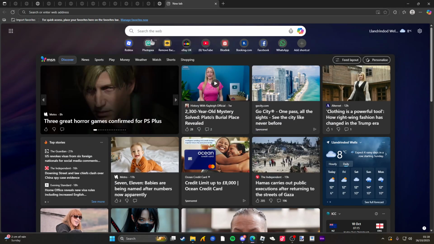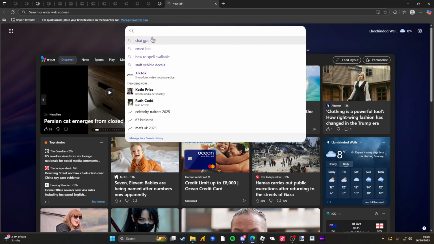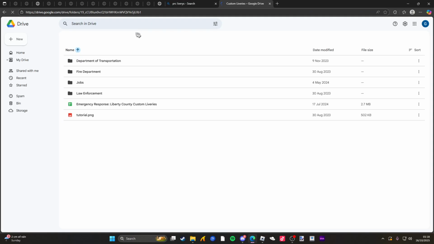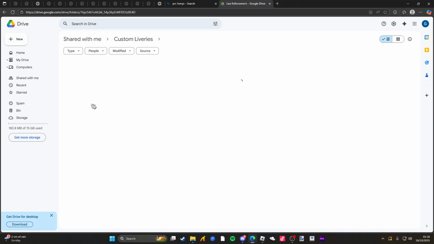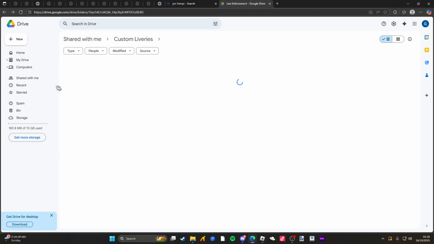Showing you how to make liveries on the ERLC. So first of all, you're going to want to search up PRC and livery. Go here, then click liveries at the top, or just come here. Come to law enforcement, go to cars, find the vehicle you want. Personally, I'm going to use SUVs and use the 2019 Interceptor.